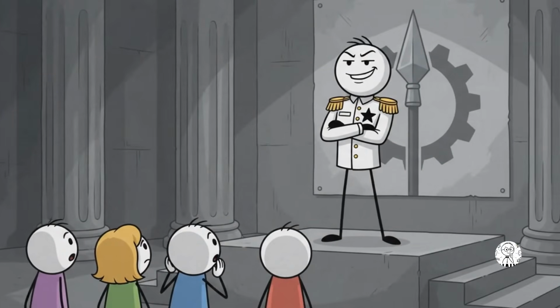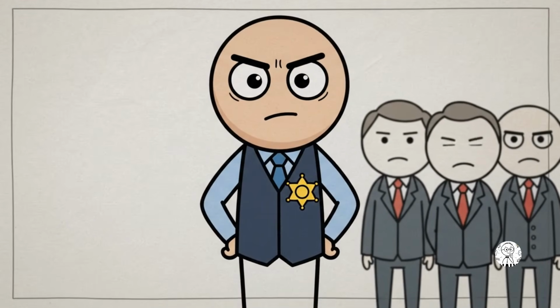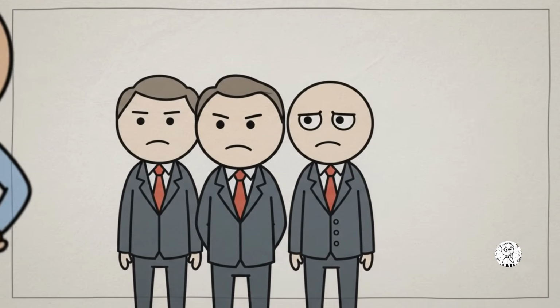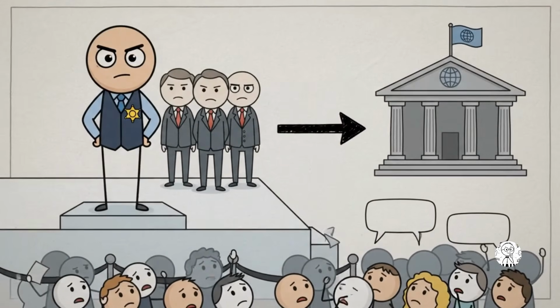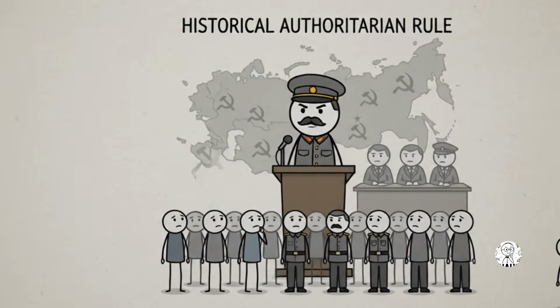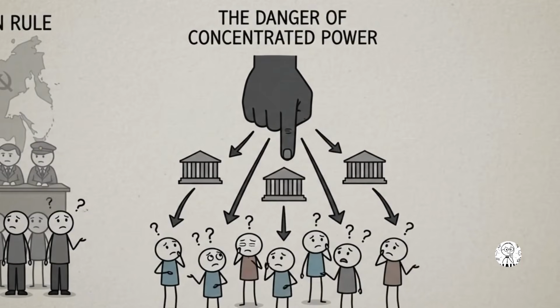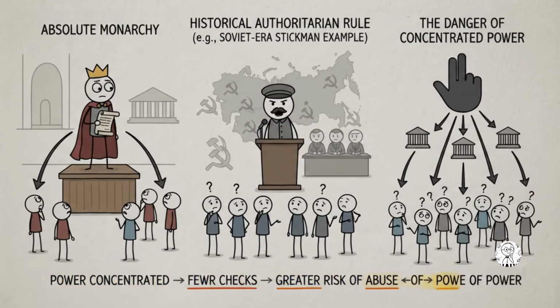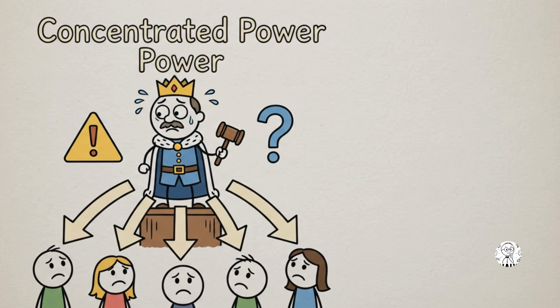Now imagine the complete opposite. That's where autocracy comes in. In an autocracy, political power is concentrated in one ruler or a very small ruling group, while the public has little meaningful influence over national decisions. Historically, many absolute monarchies operated this way. The Soviet Union under Joseph Stalin is often described as an example of highly authoritarian rule. The biggest danger is concentrated power. When one person faces few limits, abuse of power can become much easier.